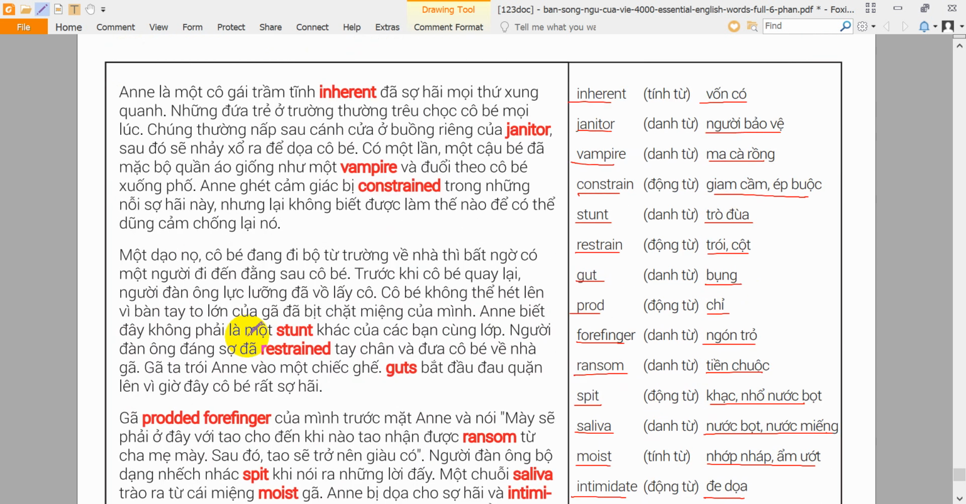She was walking home from school one day when someone came up behind her. Before she could turn around, a powerful man grabbed her. She couldn't scream because a huge hand was put over her mouth. Anne knew that this could not be another stunt by her classmates. The scary man restrained her arms and legs and carried her to his house. He tied Anne to a chair. Her guts began to hurt because she was so scared.